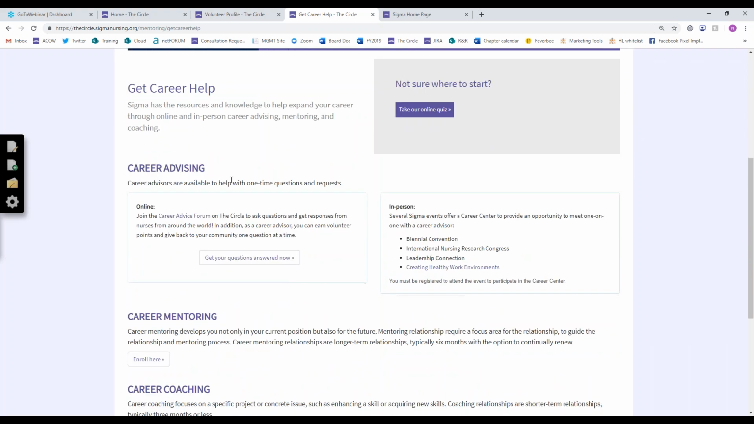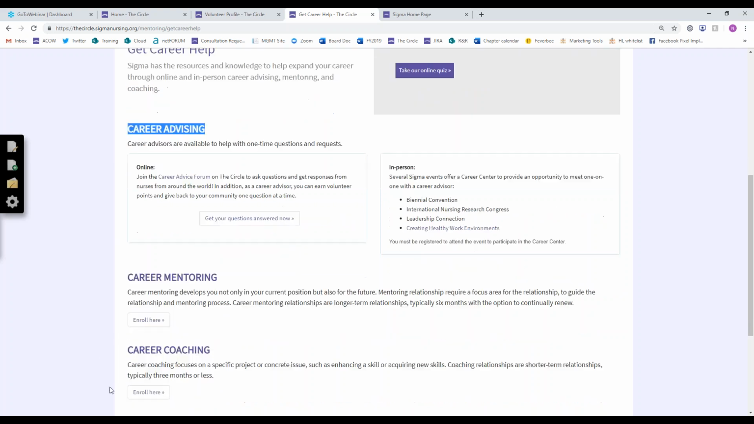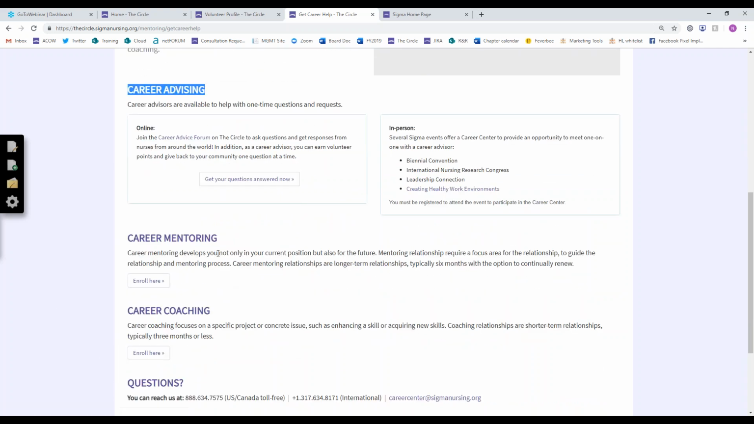The first option that we see is career advising. This is more for one-time questions and requests that you can pose in the career advice forum on the circle. Volunteer career advisors are there, like I mentioned, to help provide you with answers. And don't forget, you can also volunteer to be a career advisor through that volunteer tab. That's just a little aside if you're interested. While the career advising that we see here is more for those one-off questions and advice, we do have a longer-term option with our career mentoring and coaching program.